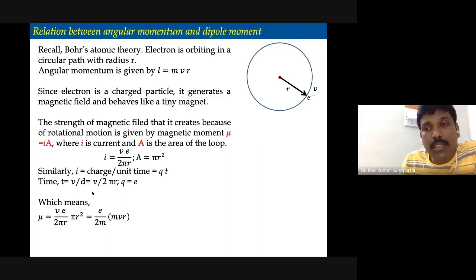At the same time, since a charged particle is rotating, it behaves like a tiny magnet, and the strength of the magnetic moment is given by IA, where I is the current which passes through that loop, and A is the area it makes.